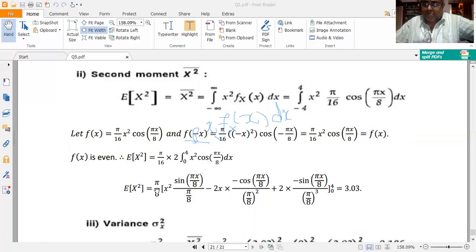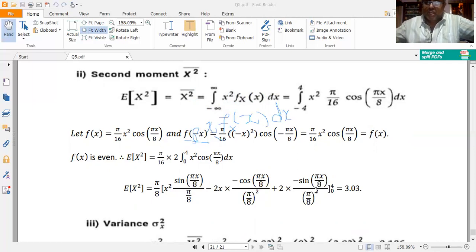Now here I am applying Bernoulli's integration by parts rule. So I get pi by 8 into x squared, the first function, into the integral of the second function, minus the first derivative of the first function into the second integral of the second function, plus the second order differential of the first function into the third integral of the second function, minus, plus.